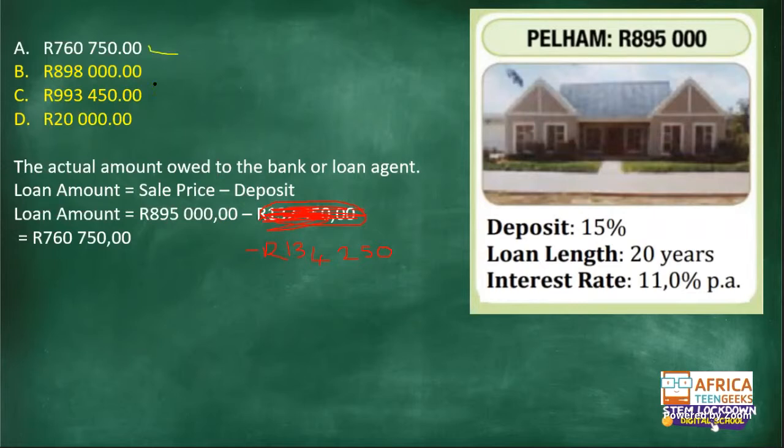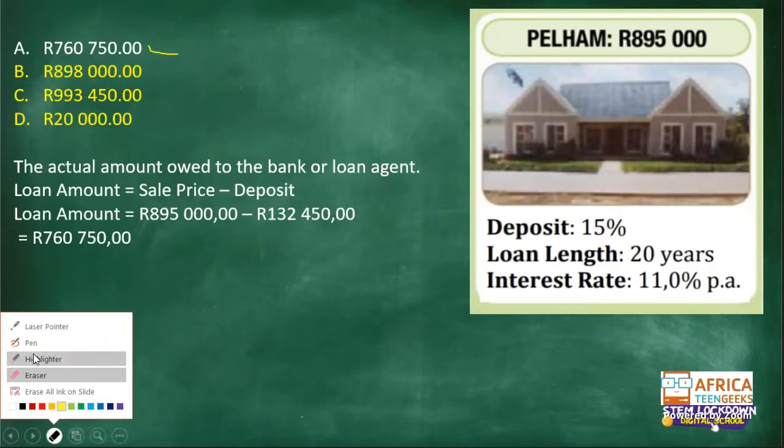Okay, answer is A. It's the loan amount. The formula is loan amount equals sale price minus the deposit. So you take the selling price, you subtract the deposit, because the deposit is your money. You're not getting a loan from the bank. The deposit comes from your pocket, right? It's the money that you yourself are paying for the house.